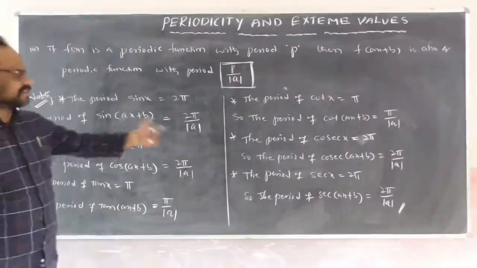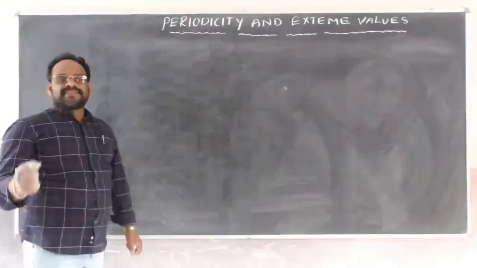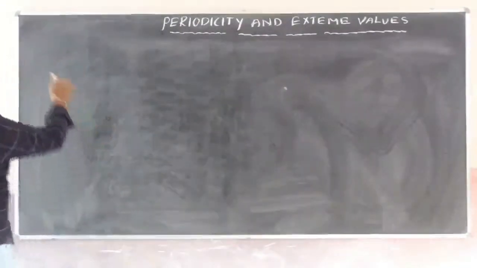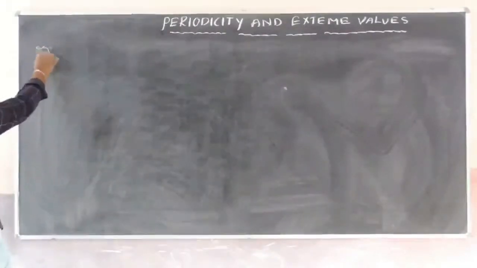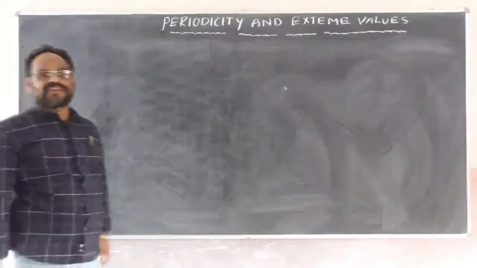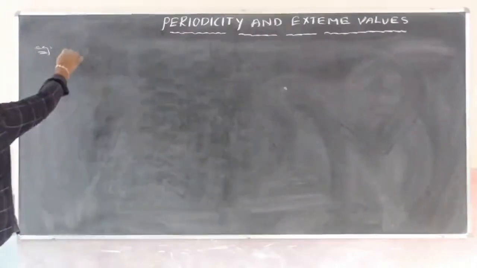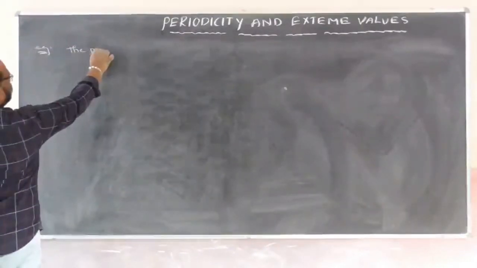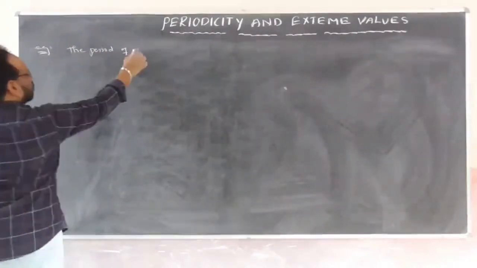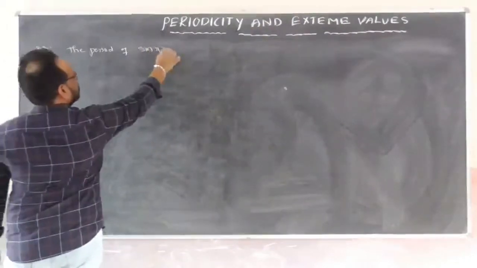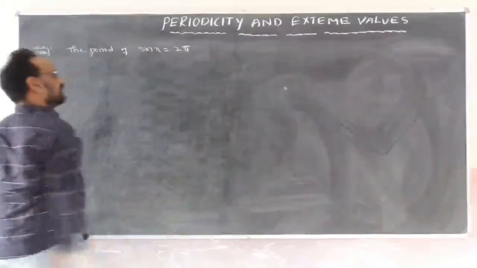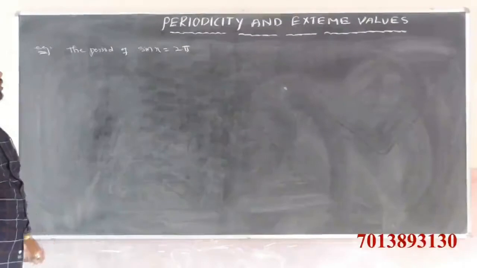Let us understand this concept. Some more examples. Let us discuss some more examples. Observe here. How do we know that? The period of sin x is equal to how much? Already we know that the period of sin x is equal to 2 pi.